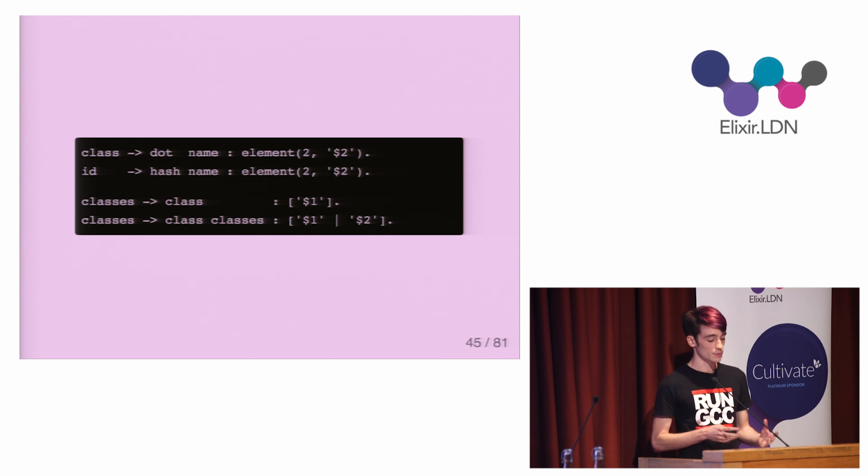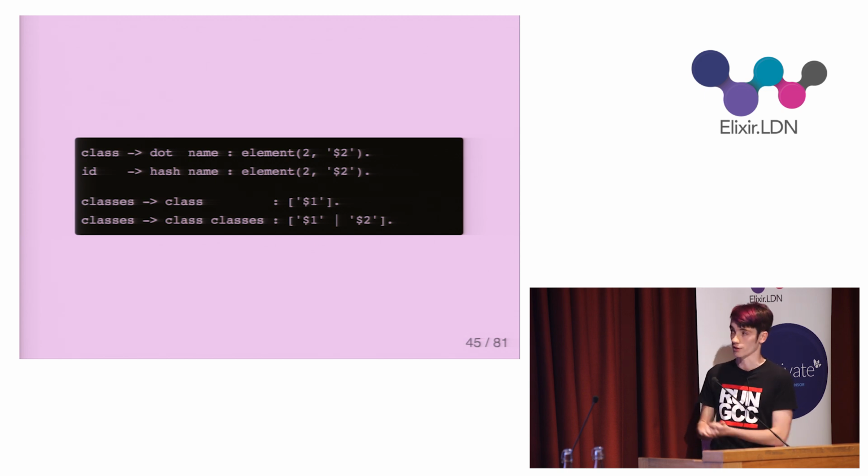Some of the nodes in my AST will be represented with a list. So one such example is the classes symbol, which is one or more class symbol. So for the base case of just one class, I can just wrap it in a list. And for the case of a class followed by classes, I can just prepend the class to the value of classes. And this will unfold recursively until we have just one class, which is the base case at the top.